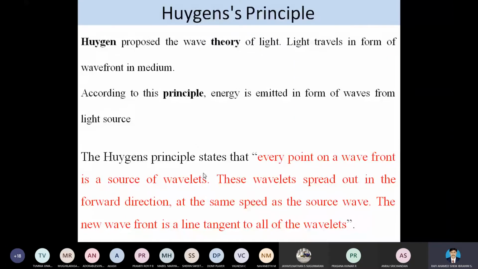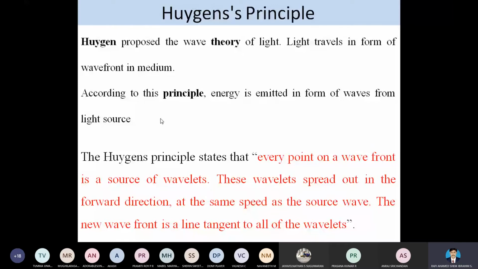So the Huygens principle. Huygens, in the year 1678, formulated a principle. According to his principle, all points of a wavefront of light in a vacuum or transparent medium